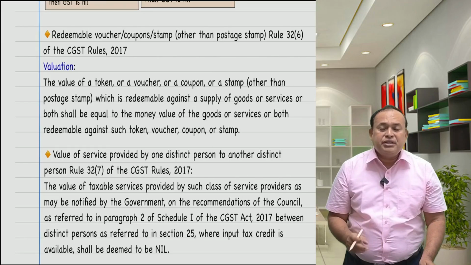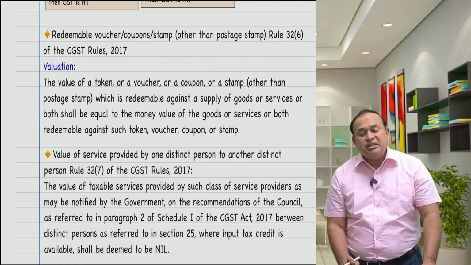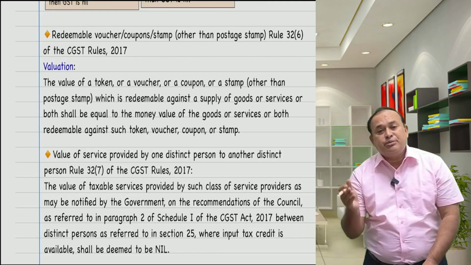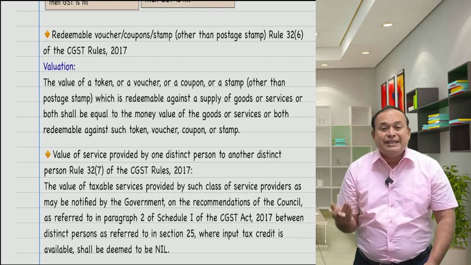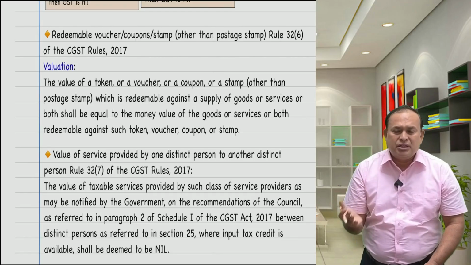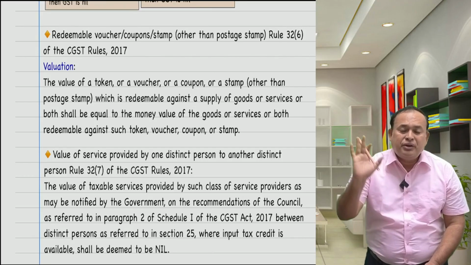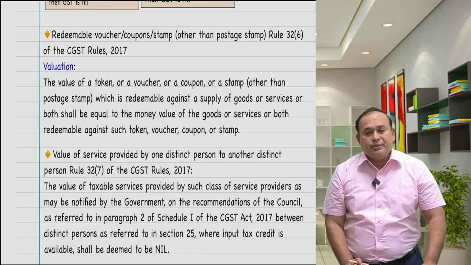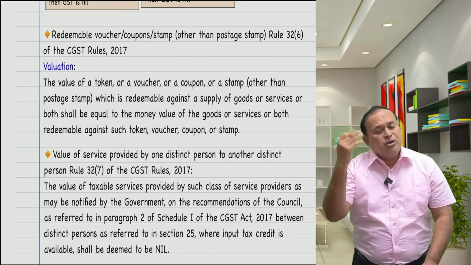In the case of a voucher issued to be redeemed against any product or service, the actual date of redemption is the time of supply. The value of the voucher being redeemed is the value of supply. As simple as this: the voucher value is 2000, but if I am redeeming only for 1200, the valuation is for 1200 only. If not redeemed, there is no time of supply and no value of supply.